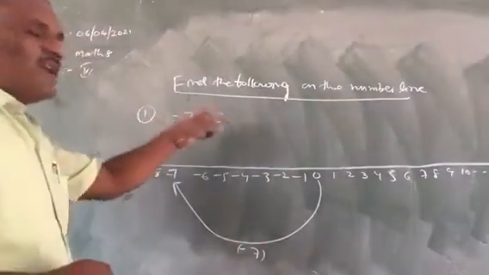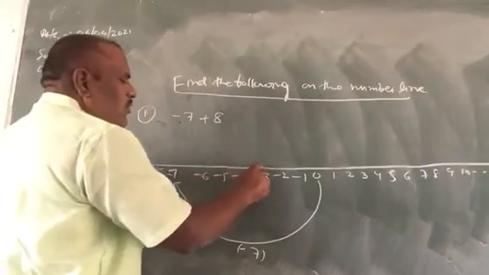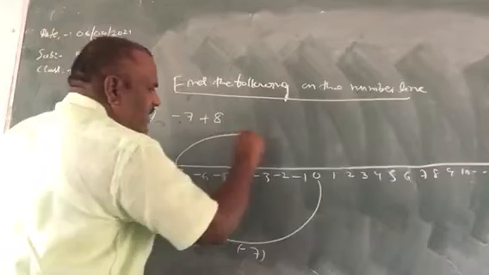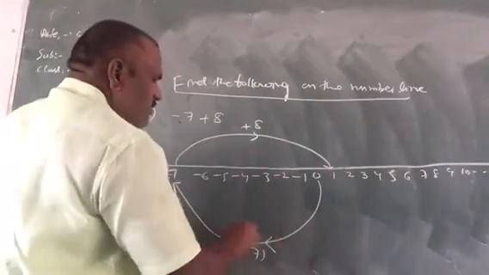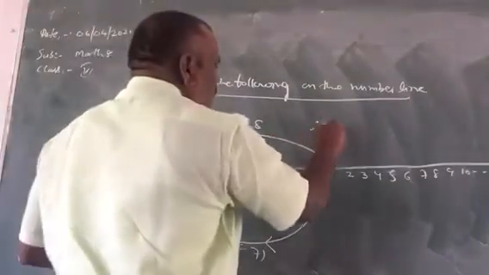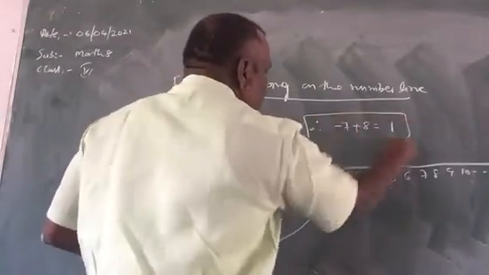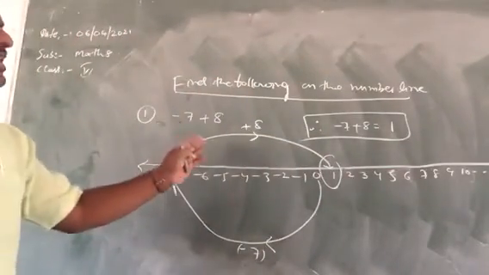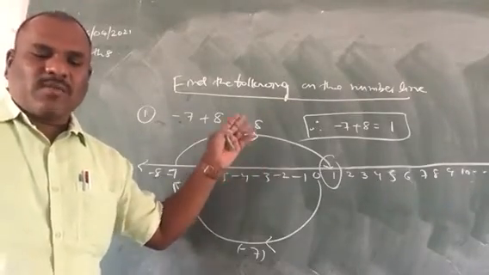Again plus 8, children. Plus 8 means what? 1, 2, 3, 4, 5, 6, 7, 8. So you can see here, plus 8. Therefore -7 plus 8 is equal to 1, children. Observe here, this is what? 1. Okay, so like this we have to represent additions and subtractions on the number line.